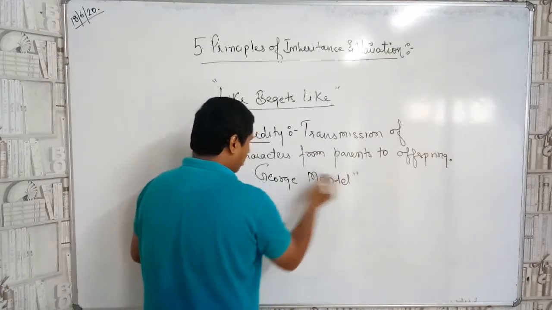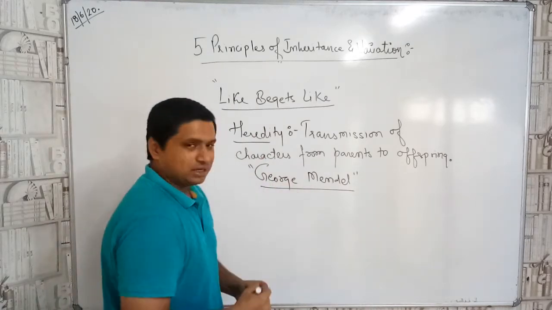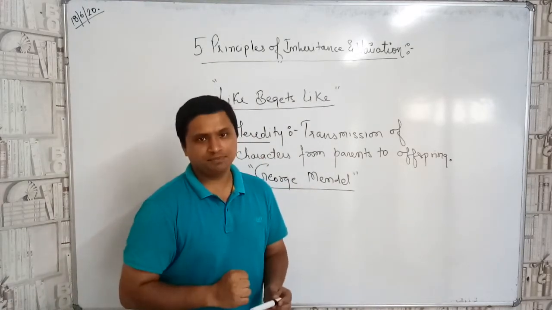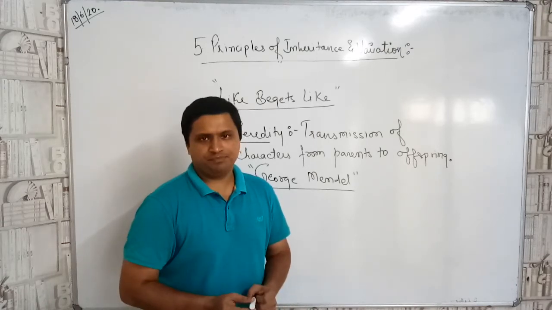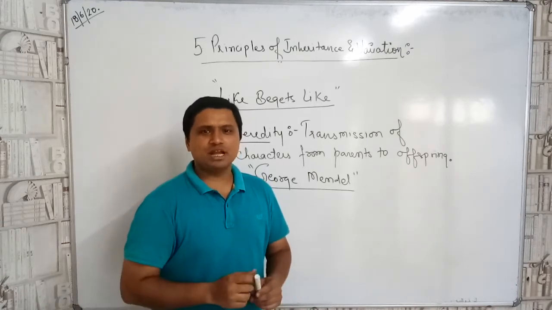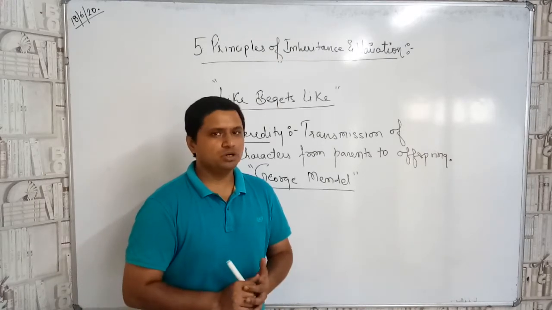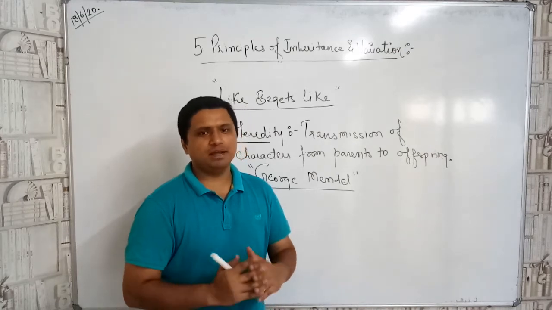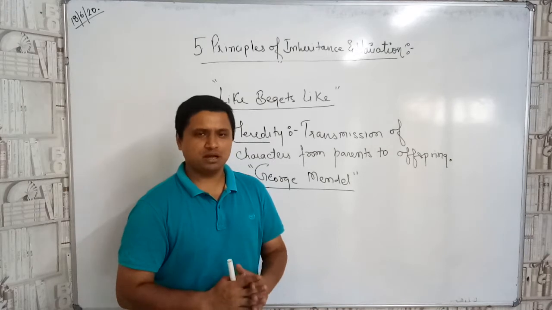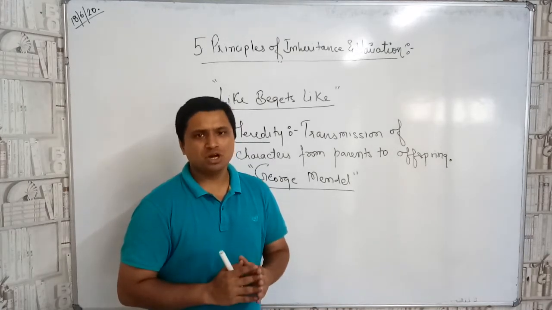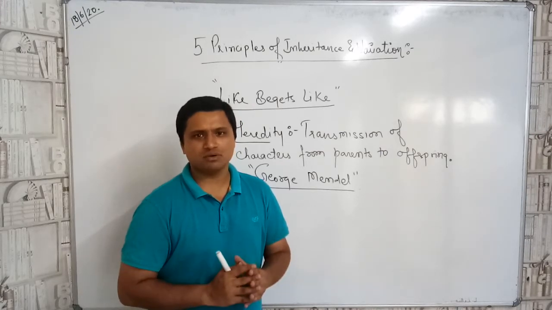Now let us talk about the history of Mendel. Basically this man was a statistician, a mathematician, but he wanted to become a teacher. When he took the teacher's examination in the school, he didn't pass. So he led a monastic life in the church, and this monastic life was not favorable for his circumstances.